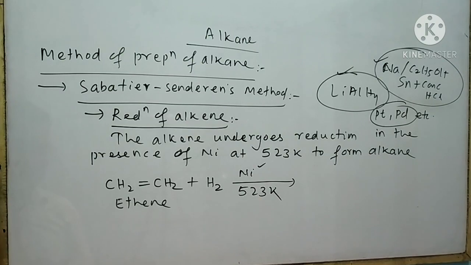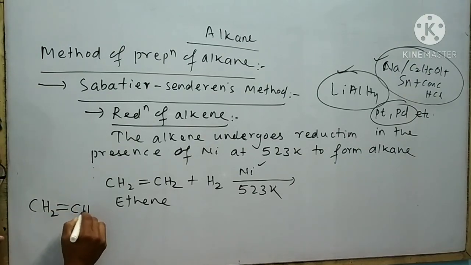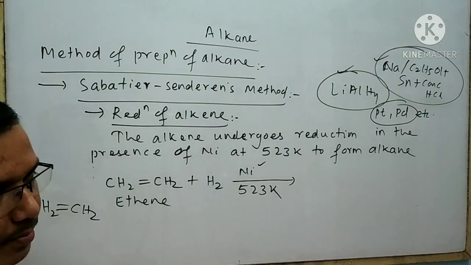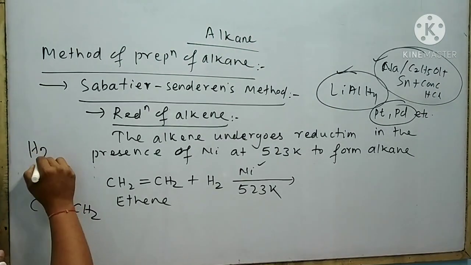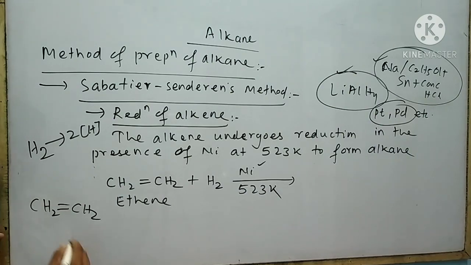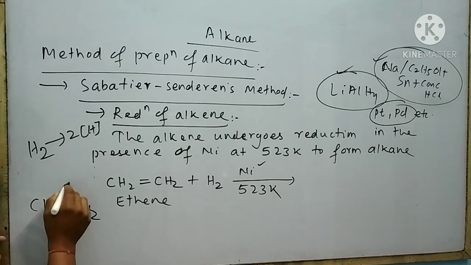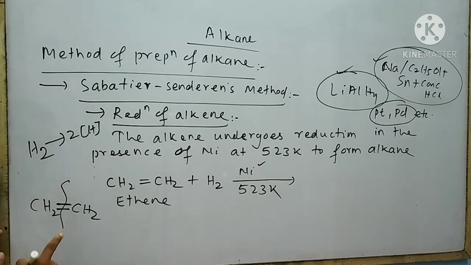Now I want to take some rough work. It is not necessary to write the rough work in the exam. It is only for better understanding. Take the ethene molecule. This is your ethene molecule. In the presence of nickel, hydrogen molecule is converted into two nascent hydrogen. At first I want to break this pi bond. This is the symbol for breaking of the bond. When I break the pi bond, then what will happen?